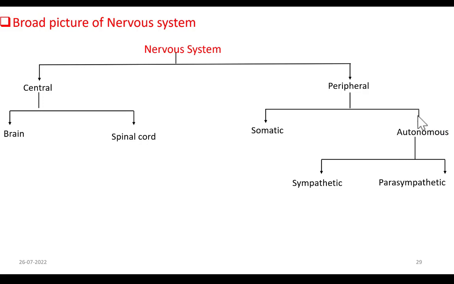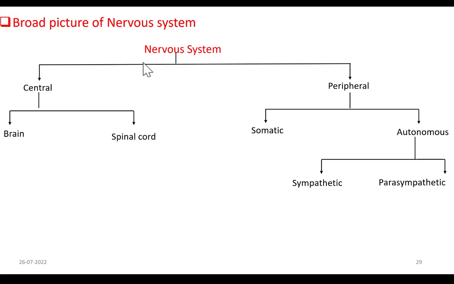Now the autonomous nervous system is again divided into the sympathetic nervous system and the parasympathetic nervous system. Both these systems control involuntary actions but in different situations. Those will be learnt when I speak about the autonomous nervous system later. Got it? So this is the classification of the nervous system.